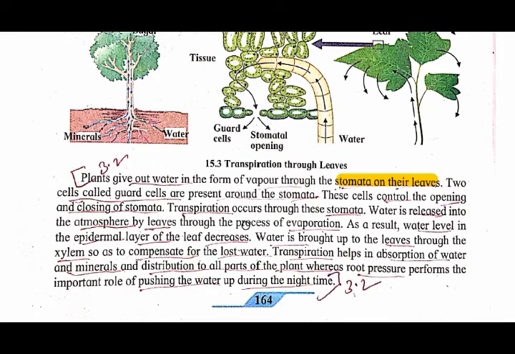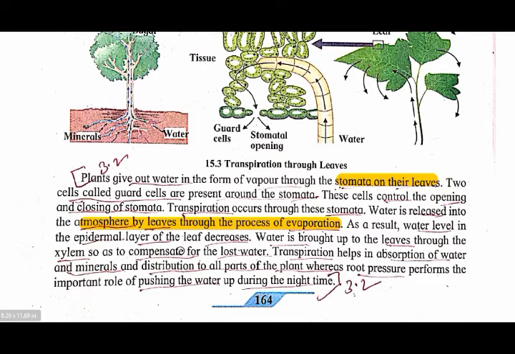Here transpiration occurs. So what is the work of this? This transpiration occurs only because of the stomata. Water is released into the atmosphere by the leaves through the process of evaporation. Since the stomata opening is there, water is released in the form of water vapor from the leaves into the atmosphere. So this process is called evaporation.